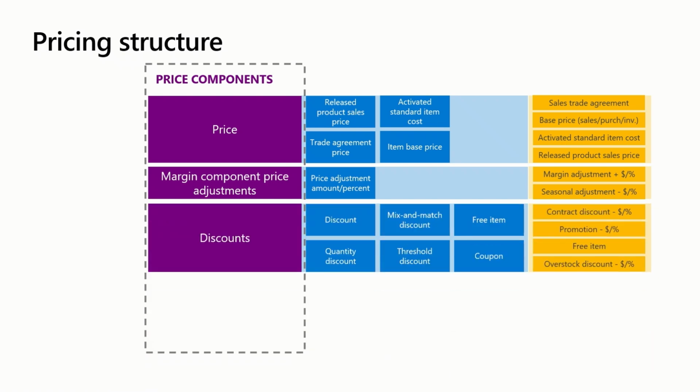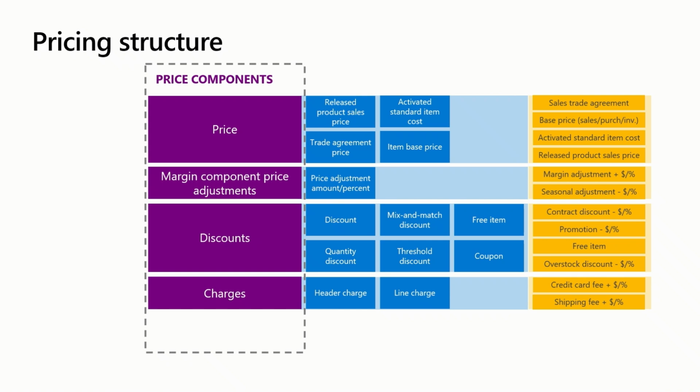There are multiple discount types in pricing management, including simple discount, quantity discount, mix and match discount, threshold discount, free items, and other features like coupons, funds, and claim. We will be covering this in more detail in the later part of this presentation. Charges can be applied at the order header level or at the order line level. The charges capability in pricing management builds upon what was previously available in Dynamics 365 supply chain management and provides additional functionality by introducing price attributes, date ranges, and combination rank.